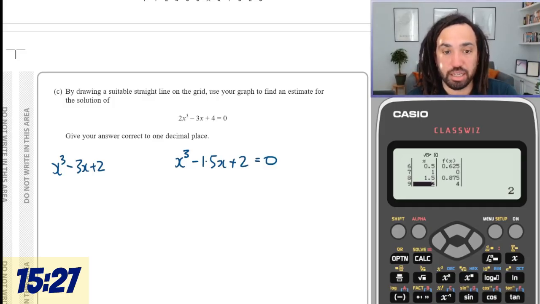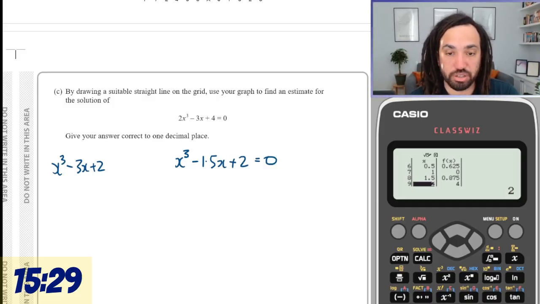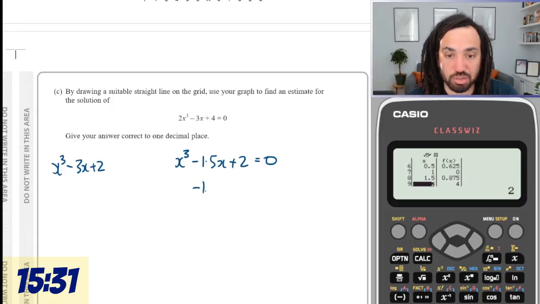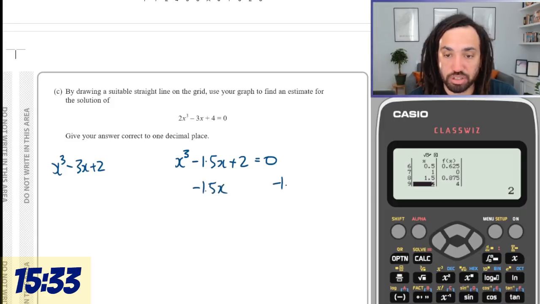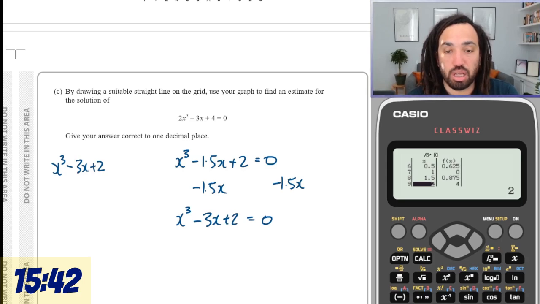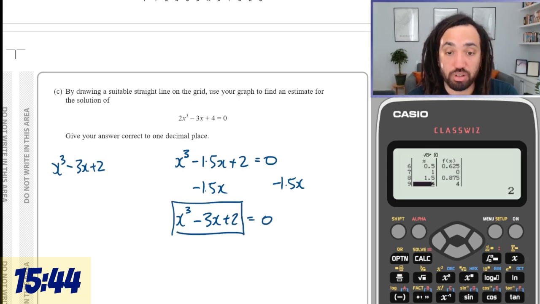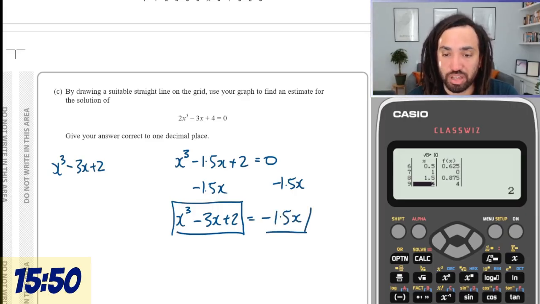And then all I need to do is subtract 1.5x from both sides. And that will give me x cubed minus 3x plus 2 equals 0. And I've got my graph on that side. No, not equal to 0. Silly, silly. Minus 5x. Yeah, so I've got that one on the left plotted.